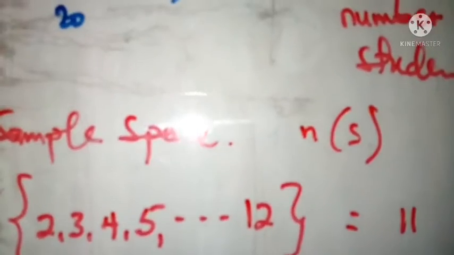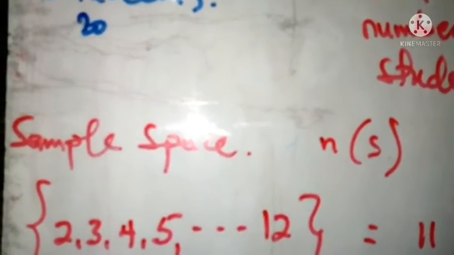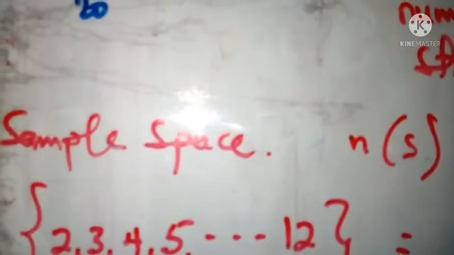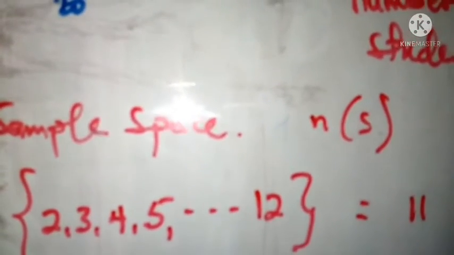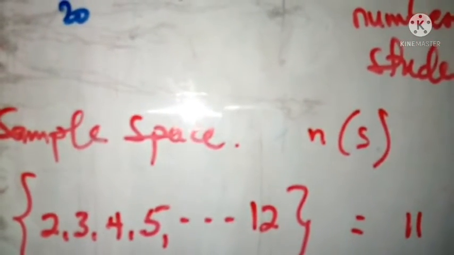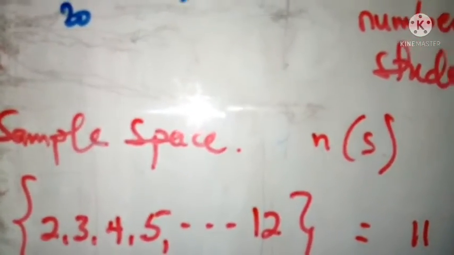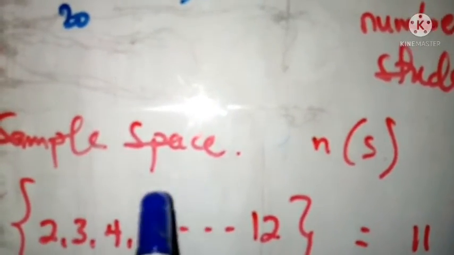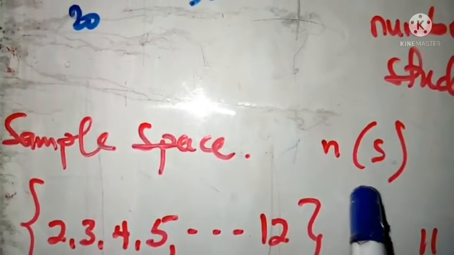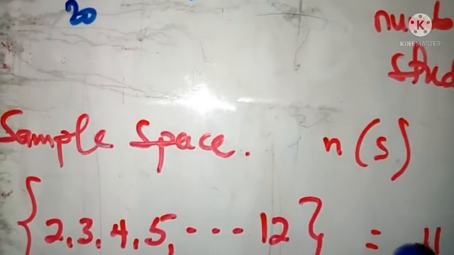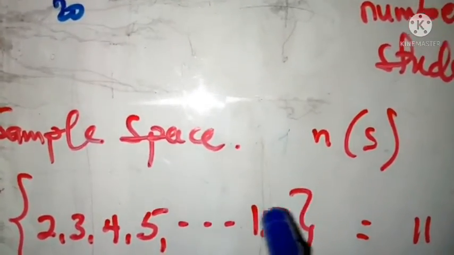From the question, we are given a sample space, and they want us to find the probability of what? A prime number. So two things you have to know. Now that we know a sample space, we know that a sample space is where we are picking what we are looking for, right? Okay, so this is the sample space.